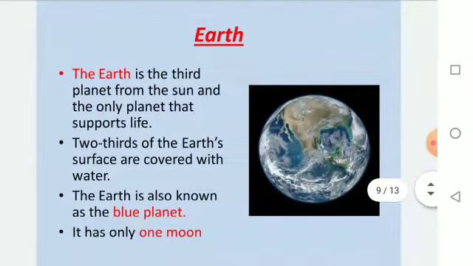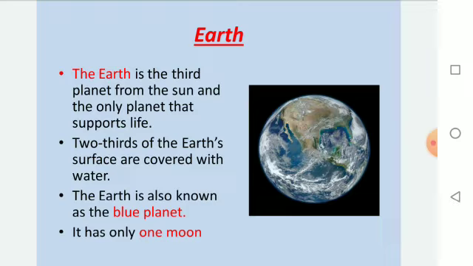Next, Earth. Earth is the planet on which we live and it is the planet on which life exists. Now, let's read more about the Earth. The Earth is the third planet from the Sun and the only planet that supports life. Two-thirds of the Earth's surface is covered with water and the remaining is the land on which we live.